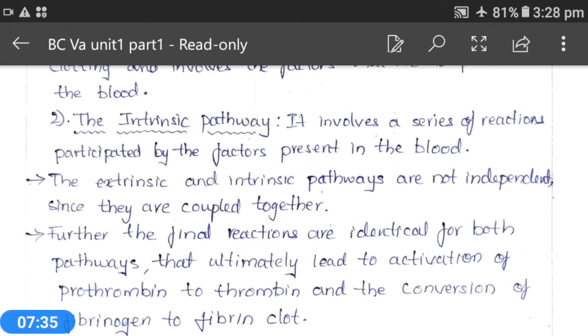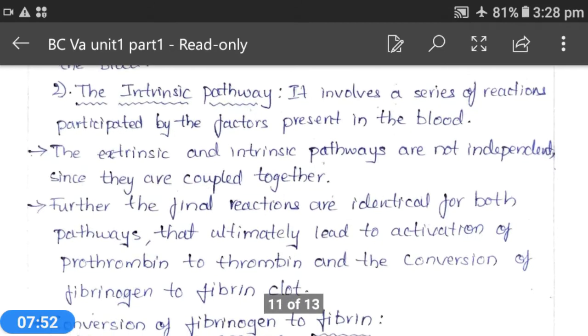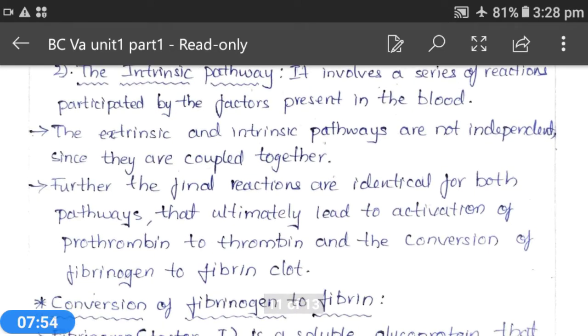The extrinsic and intrinsic pathways are not independent since they are coupled together. As I told earlier, both pathways will be carried out, and at the end, if you see the reaction, you can clearly understand. You see this.